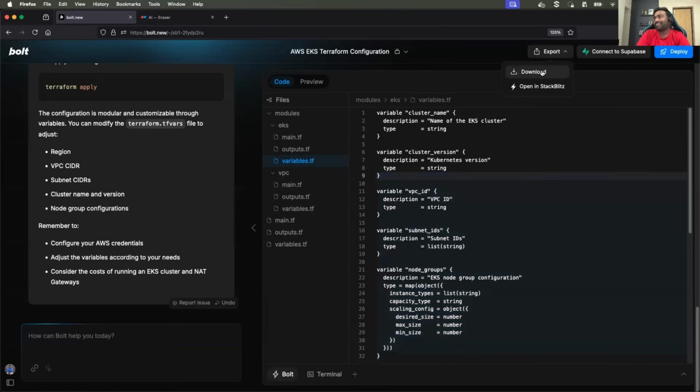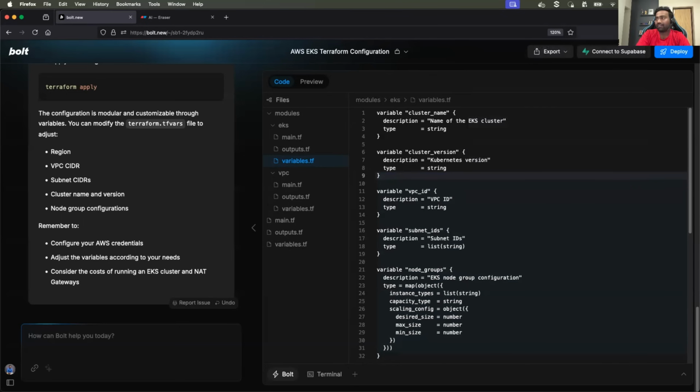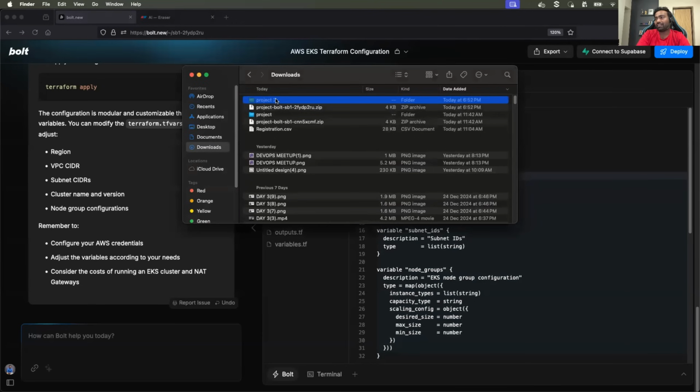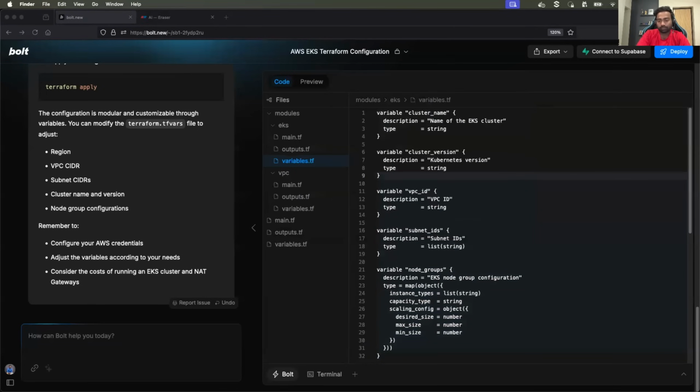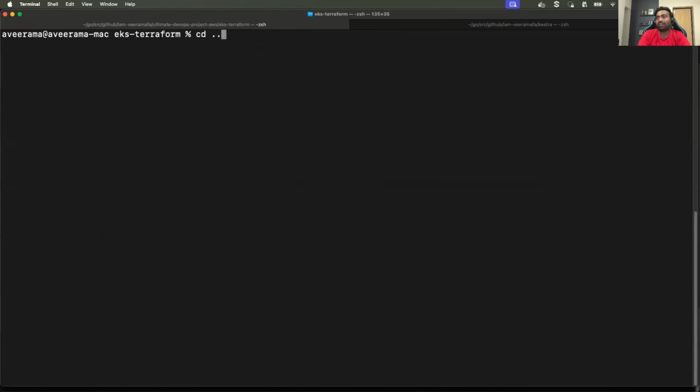Let's see. So let's download this project. Okay, it got downloaded, and let's unzip. So this is the project. I unzipped it. It's in the folder called project 2. Let me go to my terminal and let me just mkdir.